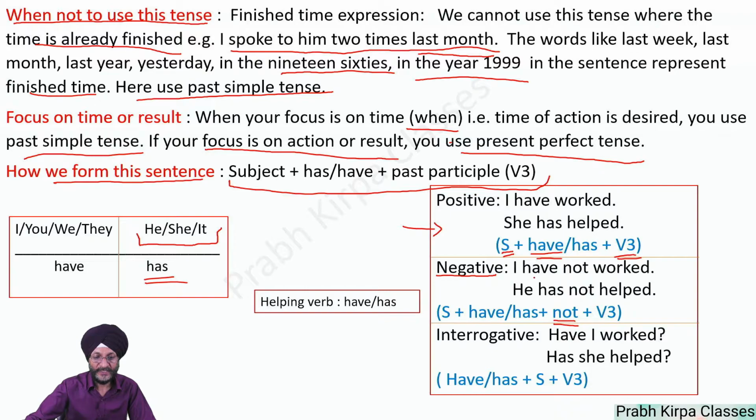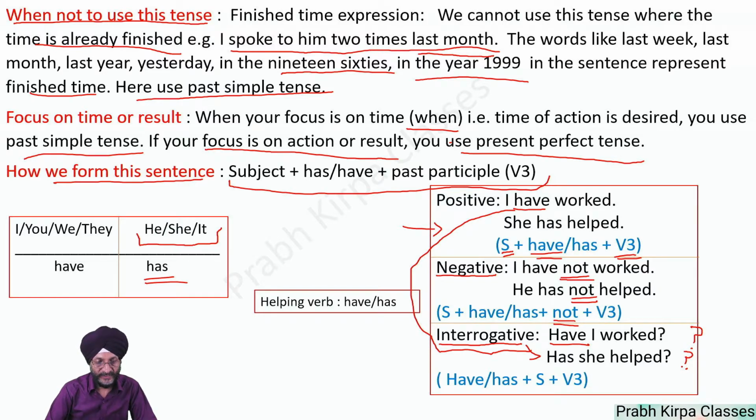So examples are, I have not worked, he has not helped. And when we make the sentence interrogative, we simply bring the helping verb to the start of the sentence. So you will see, have I worked, has he helped, and please don't forget to add a question mark at the end of the sentence.